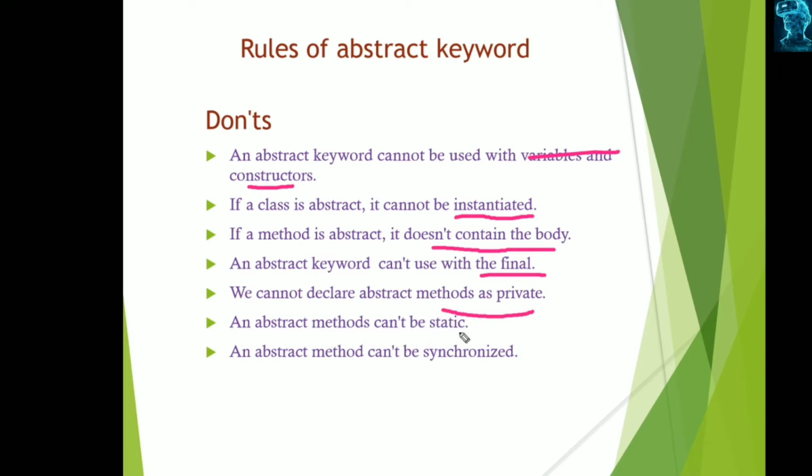And abstract methods can't be static. Static means common for all objects, but abstract methods are implemented in their subclasses. So if we declare those as static, it is not possible to be common for all objects. So these cannot be static. And an abstract method cannot be synchronized. So these are the rules to follow when applying the abstract keyword.